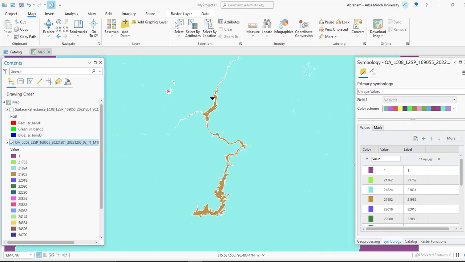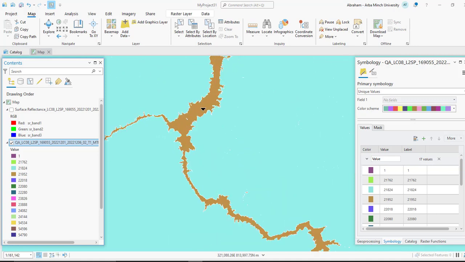This unique value renderer helps us to identify which pixels belong to different ground features. So as you can see, we are going to identify clouds or hazes and shadows, and different land covers and water body. These colors represent the water body and this color represents the land.